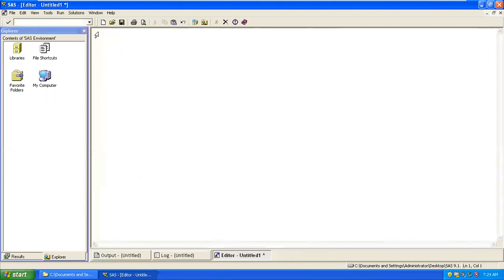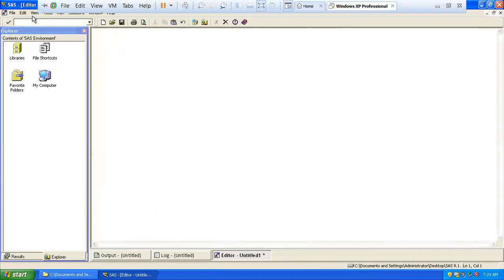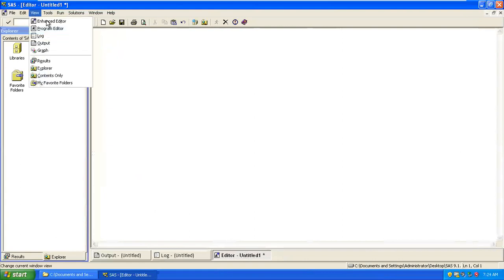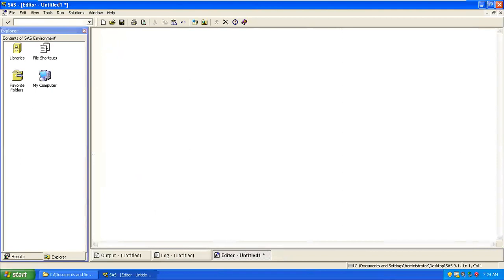This is the enhanced editor window. The way of writing programs has changed over here, and you'll have a structure. That's why this editor window is called the enhanced editor window. It separates your programming language. When you're writing data steps, it separates them. When you're writing proc steps, again it's separate. When you write one program: data, new, run.